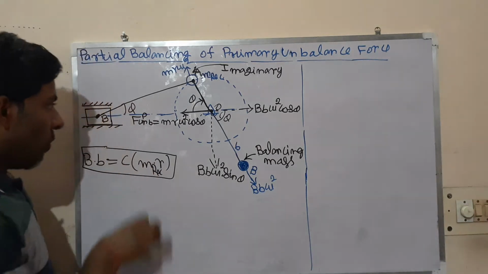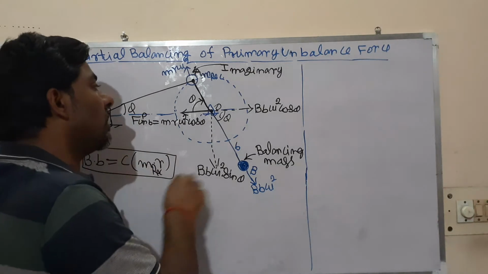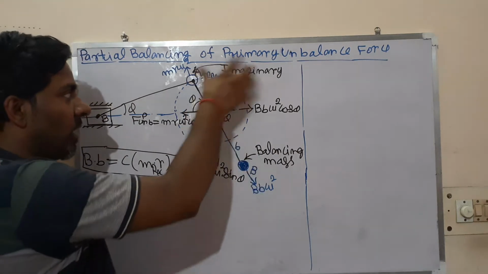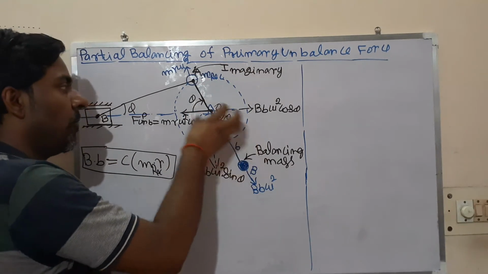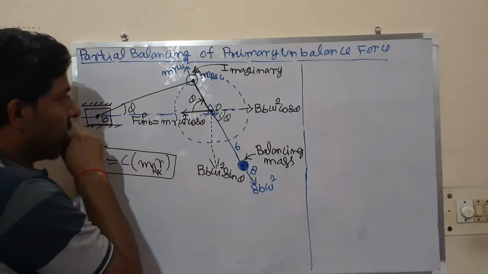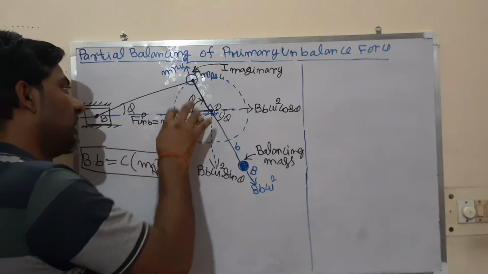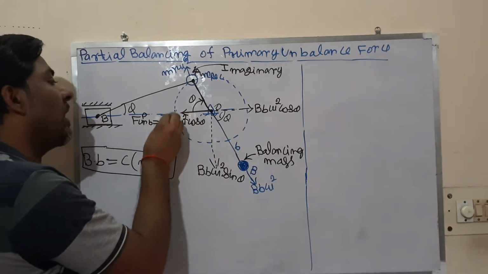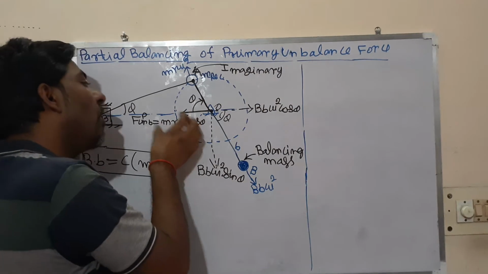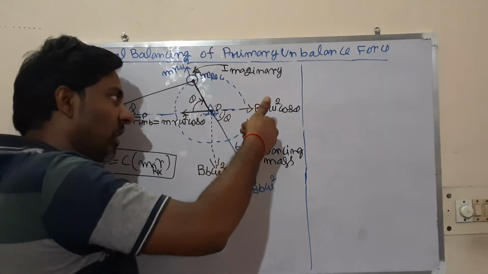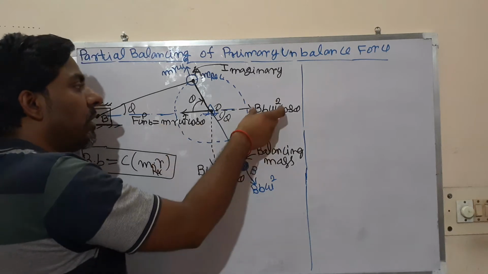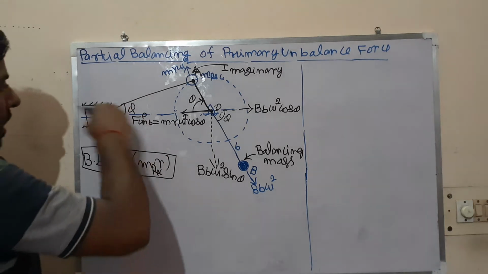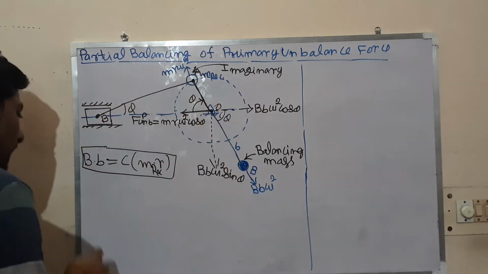When you are doing the partial balancing, these two forces are not equal. I have already explained in the previous lecture what these forces are and how they have come, so you can see from there. This is not equal to this. Only C times part of this is balanced, out of the total, so this will be more and this will be less.